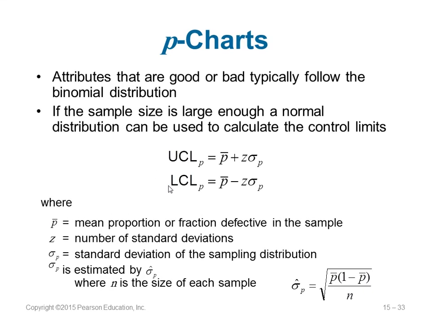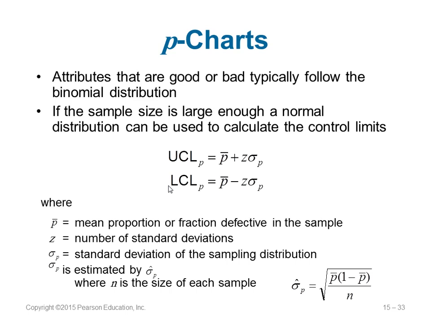Using the P chart, attributes that are good or bad typically follow what is called a binomial distribution. But if your sample size is huge, they follow what is called a normal distribution, and this is the limit given. UCL is P bar, which is the fraction defective in your sample, plus Z, the number of standard deviations, times sigma P, which is the standard deviation of the sampling distribution. If you want to find the sampling distribution standard deviation, you can find it using the equation here.